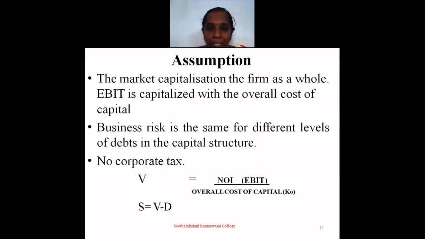The assumptions of the theory are: the market capitalizes the firm as a whole. EBIT is capitalized with the overall cost of capital. Business risk is the same for different levels of debt in the capital structure. There is no corporate tax. Here we can use this formula: V is computed as net operating income divided by overall cost of capital. S is equal to V minus D.